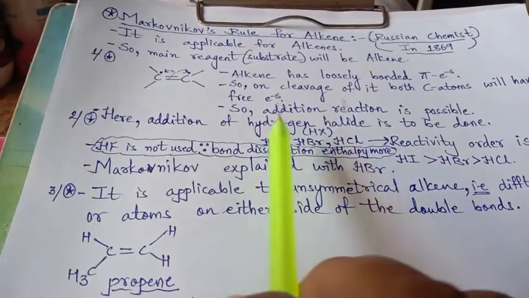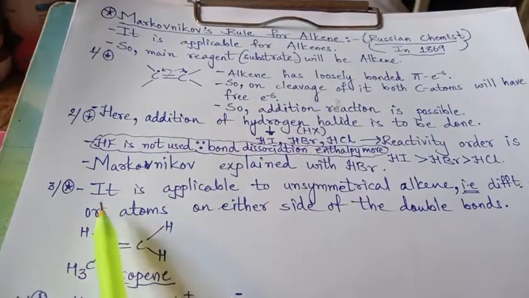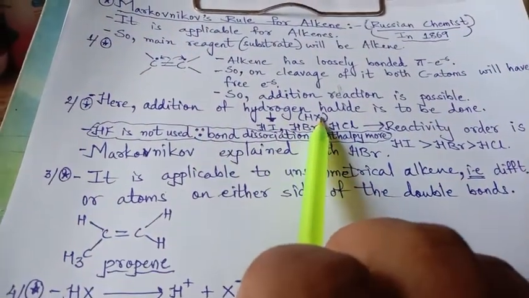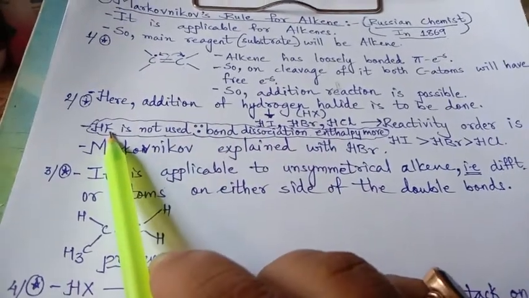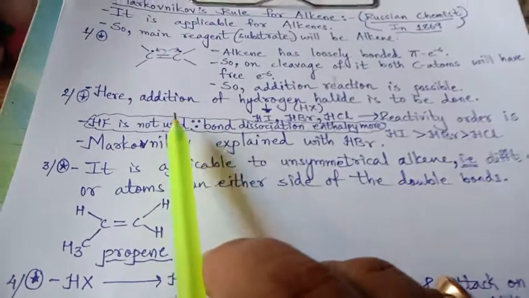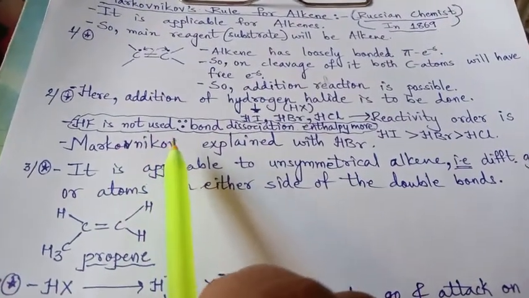Hydrogen halide means one hydrogen and one halogen can be added. We have to remember here that out of all the halogens, fluorine will not be used. So hydrogen fluoride is not used because the dissociation energy of hydrogen fluoride is very large.